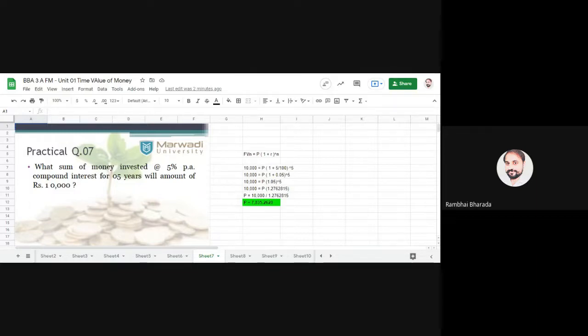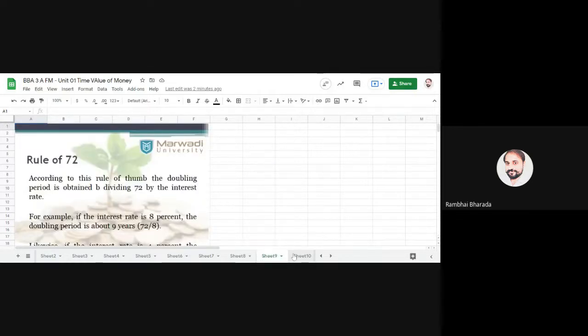Then after that we have understood the rule of 72. If we want to calculate the doubling period, that is, in how many years your amount will double, you need to divide 72 by the percentage rate of interest.